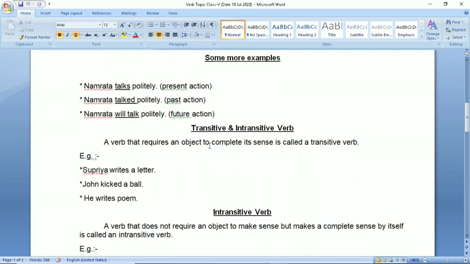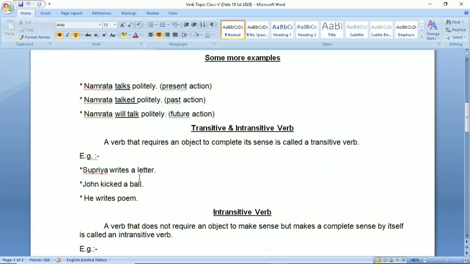Now, you should know what is transitive and intransitive verb. A verb that requires an object to complete its sense is called a transitive verb. So, what is a transitive verb? Transitive verb is that verb which has object with it, means the sentence is completed only when it is supplied with the object. Let us see examples.